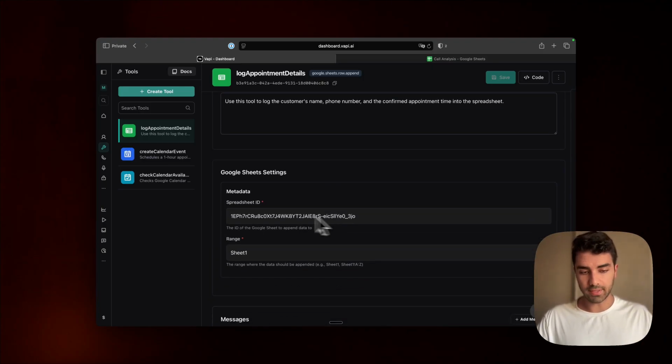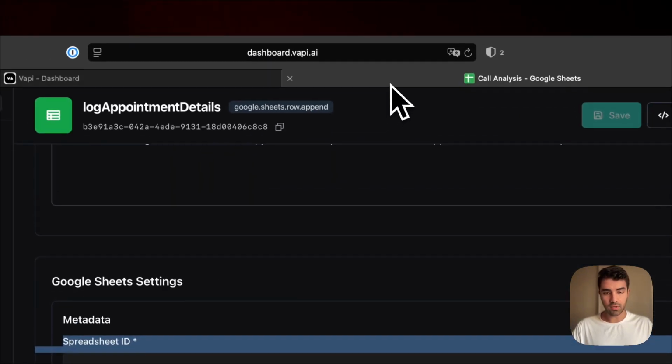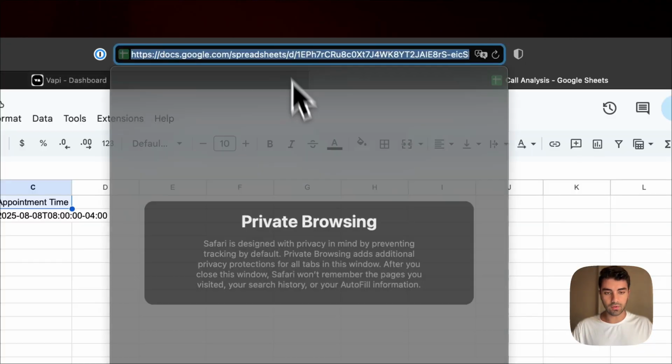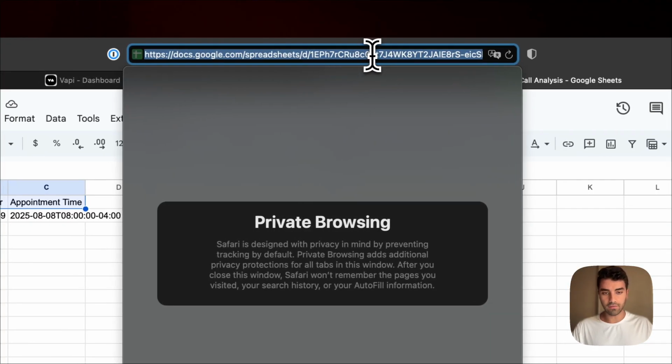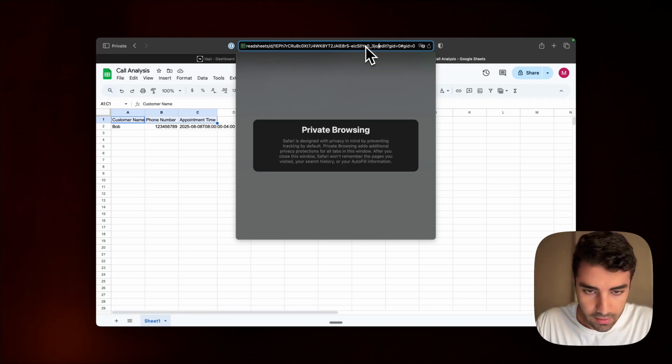What you will need to do yourself is add the spreadsheet ID, and that is different for everyone. And the way that you get to this specific data here is that you need to go into the URL of the Google Sheet that you're going to work with, and you will see this /edit here.